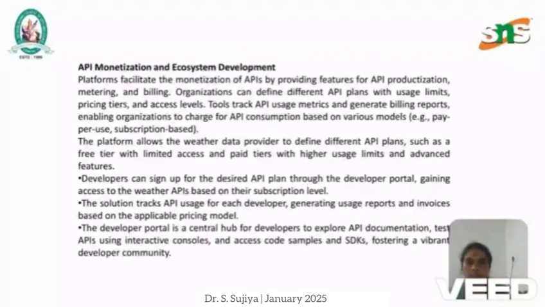API monetization and ecosystem development is supported by providing features for API productization, metering, and billing. Organizations can define different API plans with usage limits, pricing tiers, and access levels. Tools track API usage metrics and generate billing reports, enabling organizations to charge for API consumption based on various models. And the platform allows weather data providers to define different API plans such as a free tier with limited access and paid tiers with higher usage limits and advanced features.